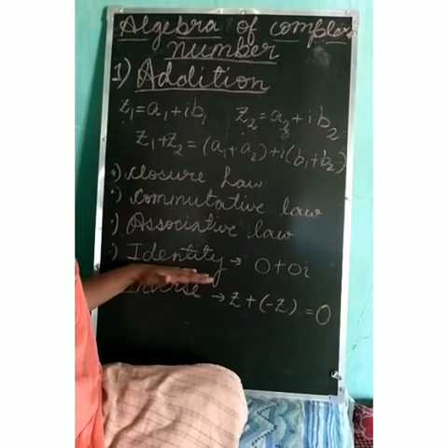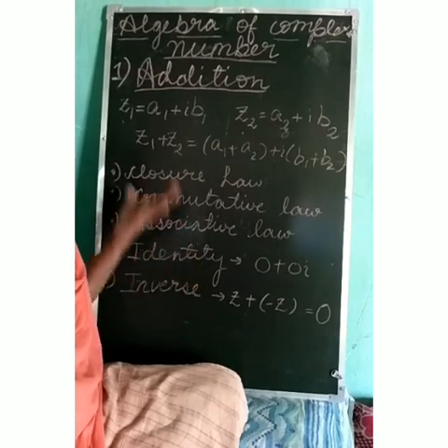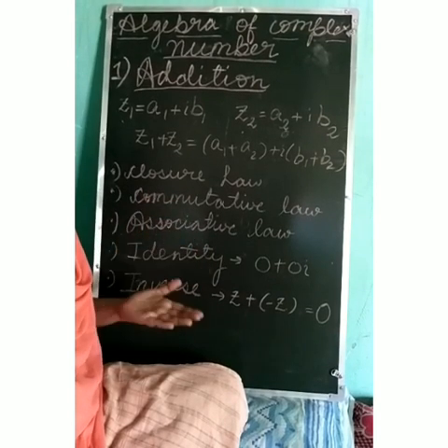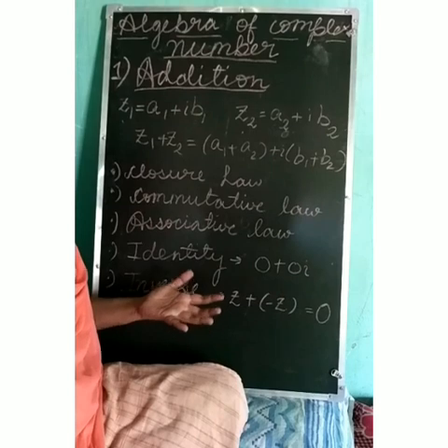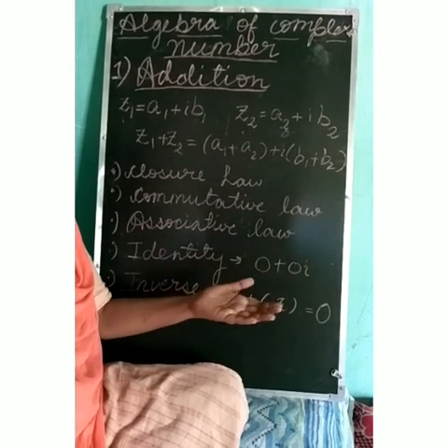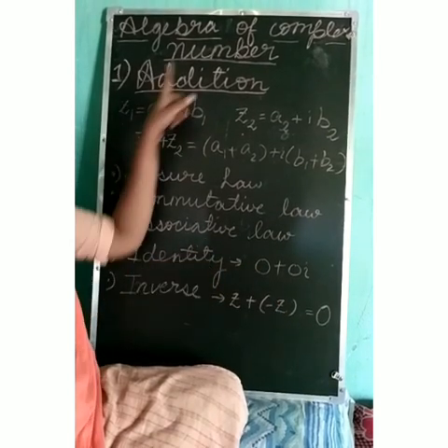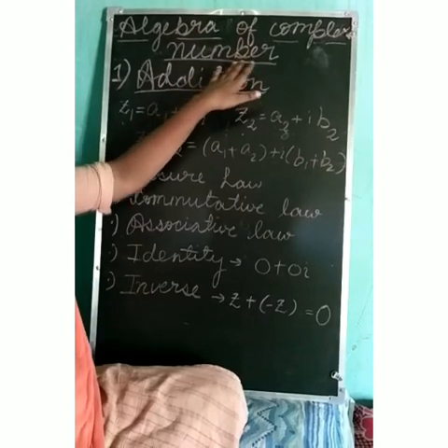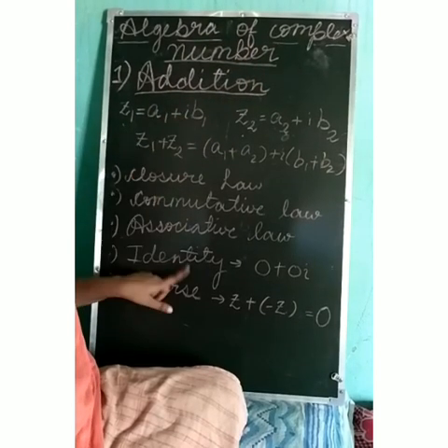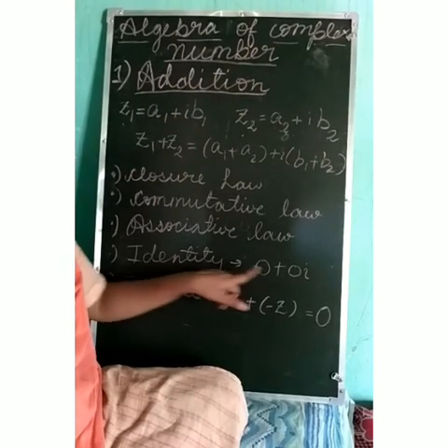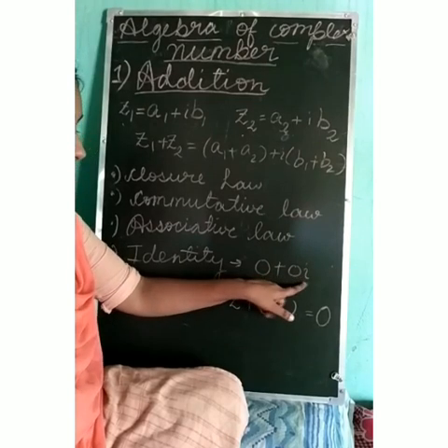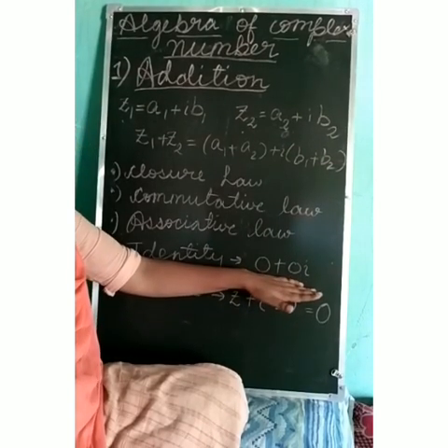What is an identity? For any complex number, if we add that identity, then we should get the same number. So in the algebra of complex numbers, for the property of addition, we have the additive identity, which is 0 plus 0i. This is also a complex number.